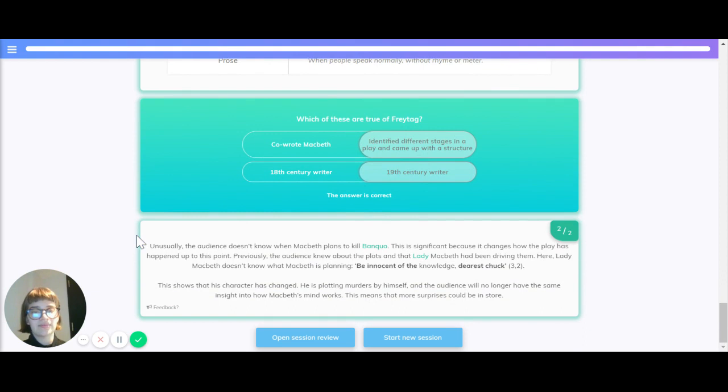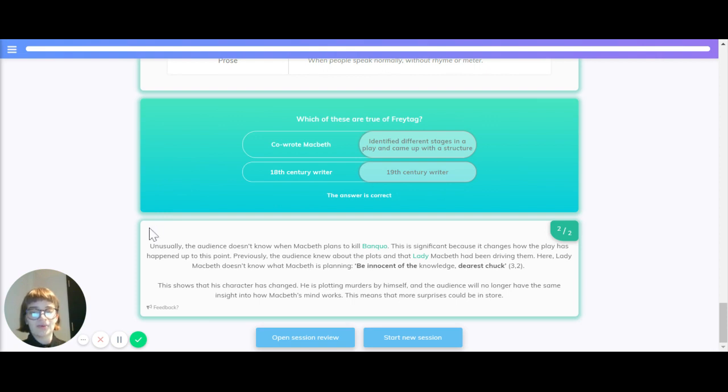Which of these are true of Freytag? Did he co-write Macbeth, or did he identify stages in a play and come up with a structure? The answer is obviously that he did not co-write Macbeth. He identified different stages in the play and came up with a structure. Is he an 18th or a 19th century writer? Correct answer is he's a 19th century writer.